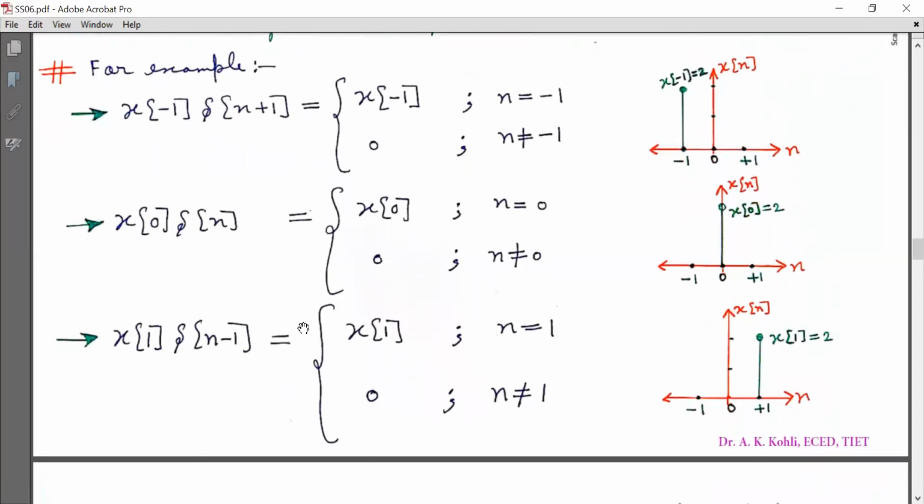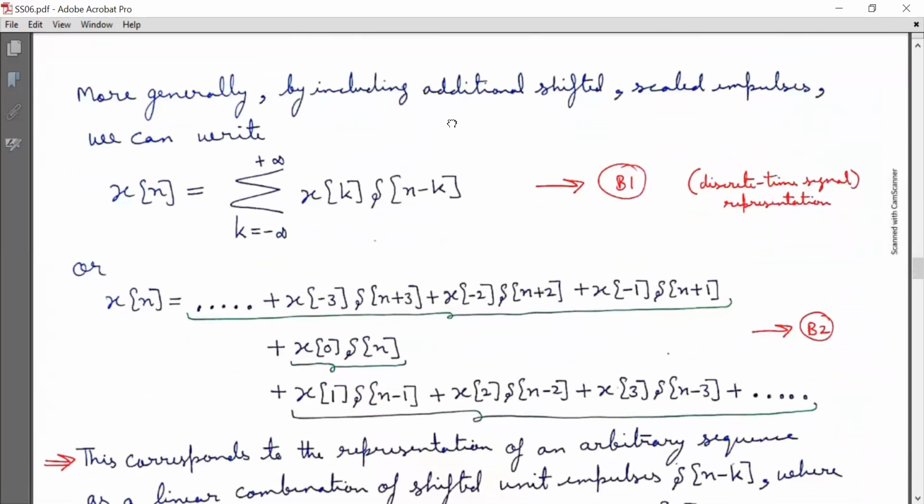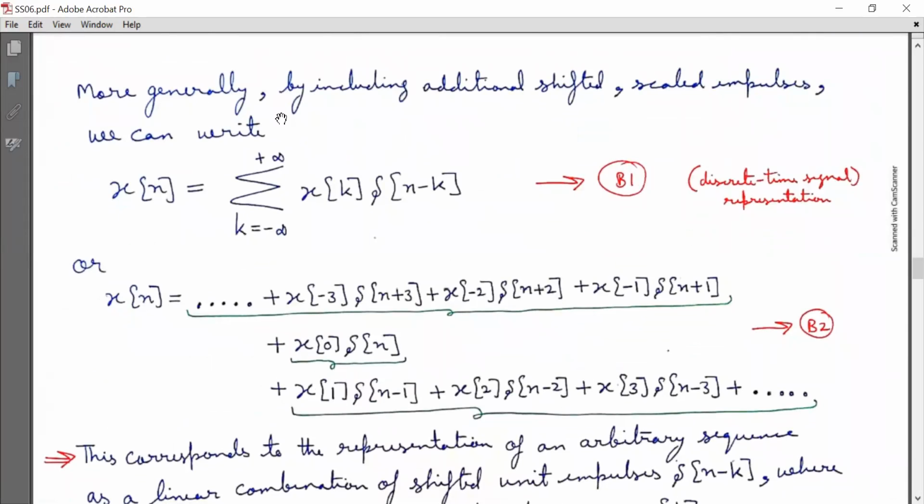So this is a very important example. You need to understand it before moving forward. More generally, by including additional shifted scaled impulses, we can write x[n] = summation k running from minus infinity to infinity x[k] δ[n-k], mark it as equation B1. This is the discrete time signal representation.